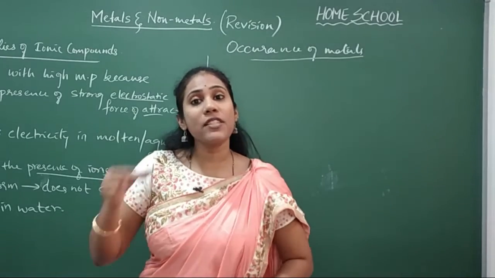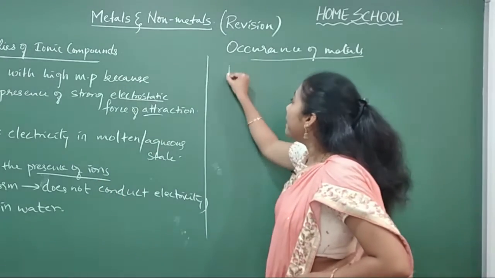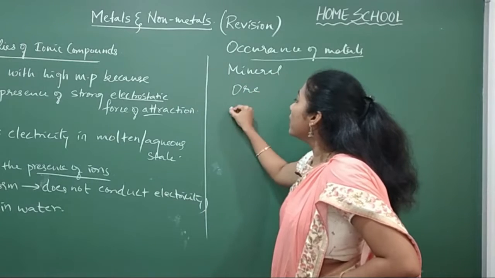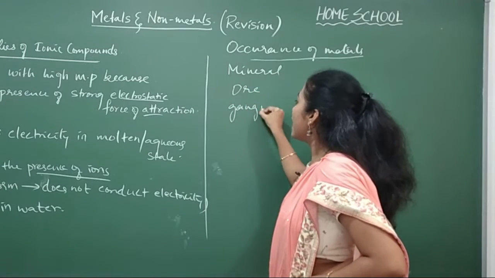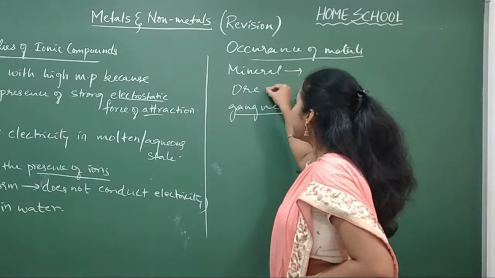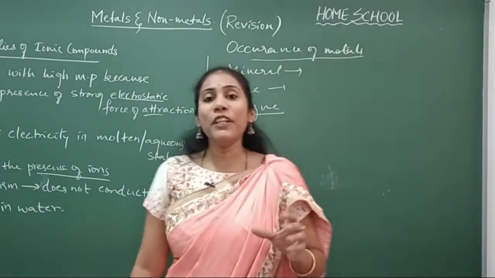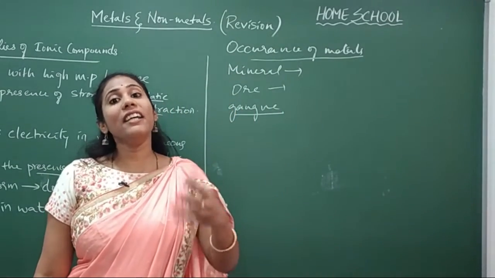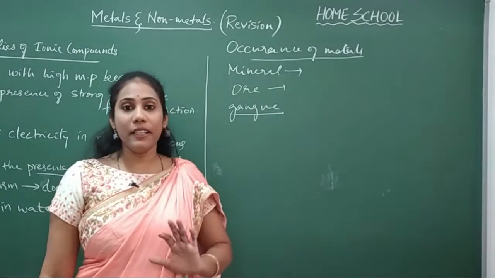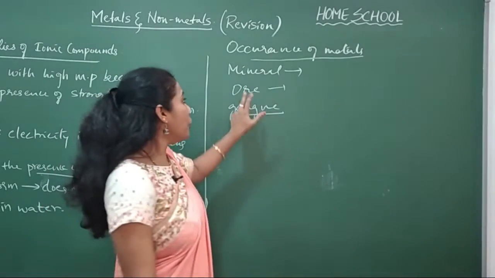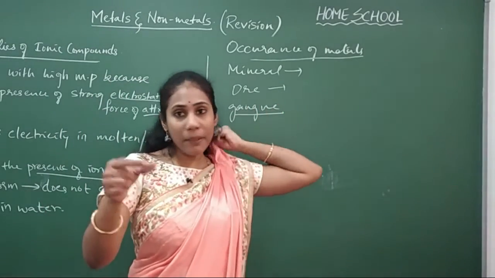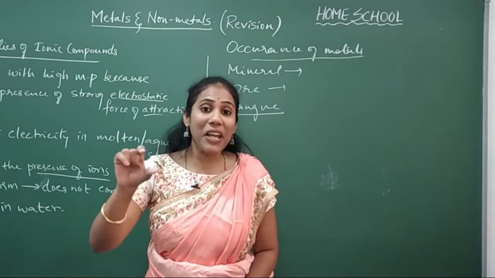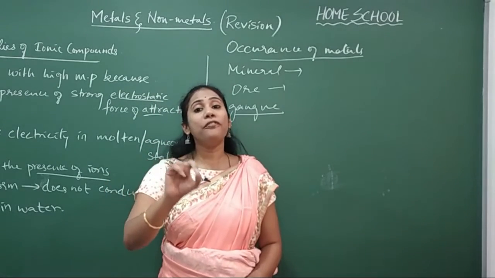So here you must know certain meanings like mineral, ore, and gangue. What do you mean by a mineral? What do you mean by an ore? And what do you mean by gangue? So what is a mineral? The element or the compound present under the earth crust is called mineral. And ore is nothing but a mineral only, but from that mineral you can extract metal in a profitable way.